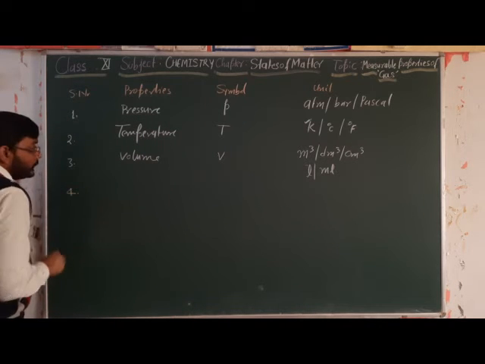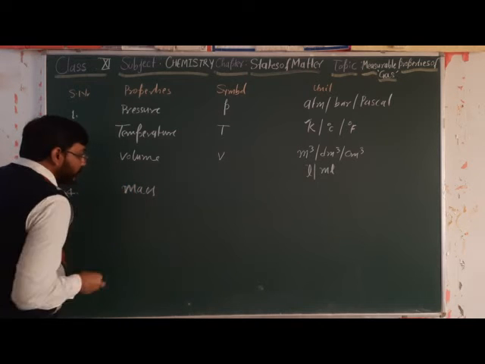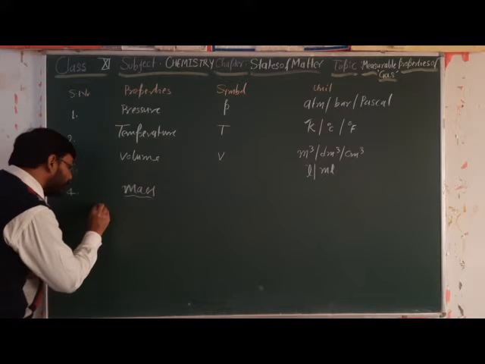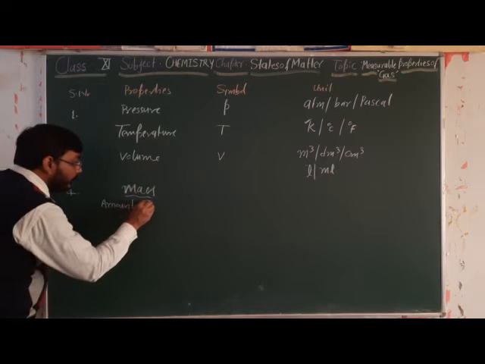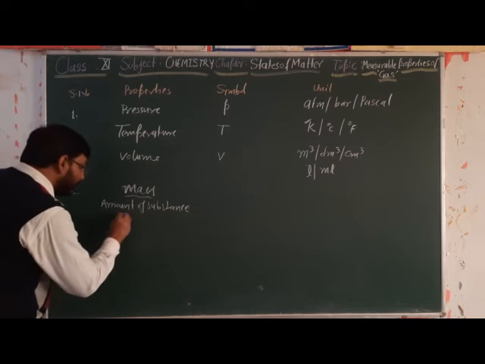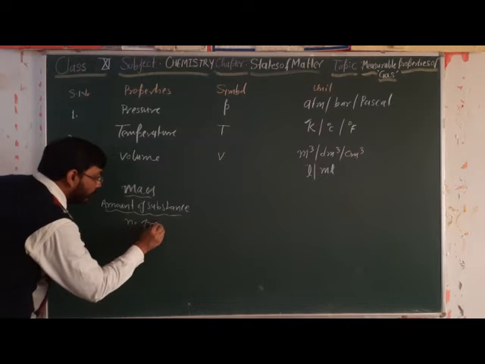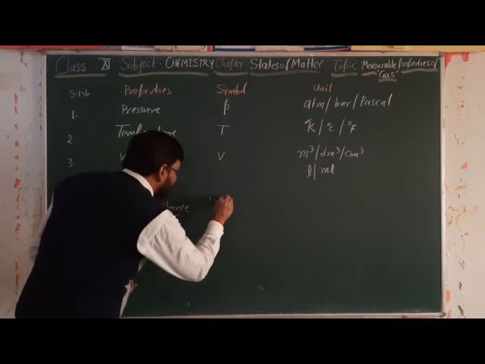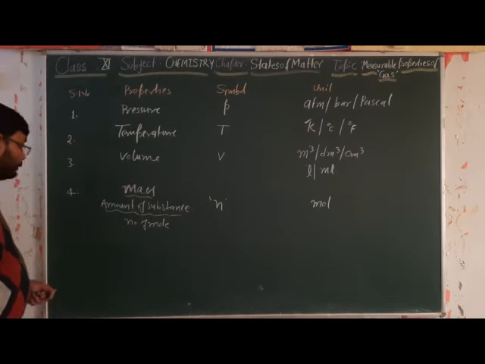Number four is about mass. For mass and other terms we generally use the amount of substance, and as we know, we express it in terms of the number of moles. So we have the symbol n and unit mole. This is the only unit.